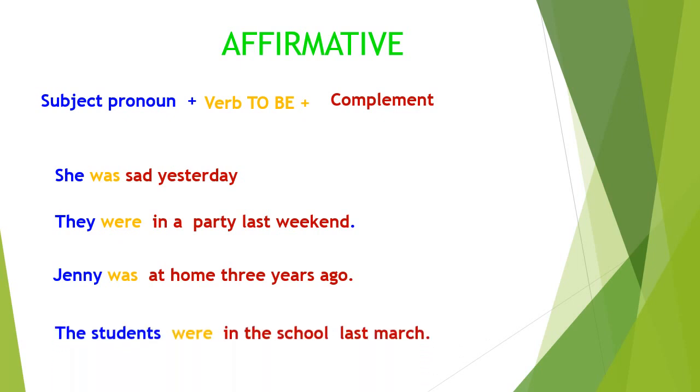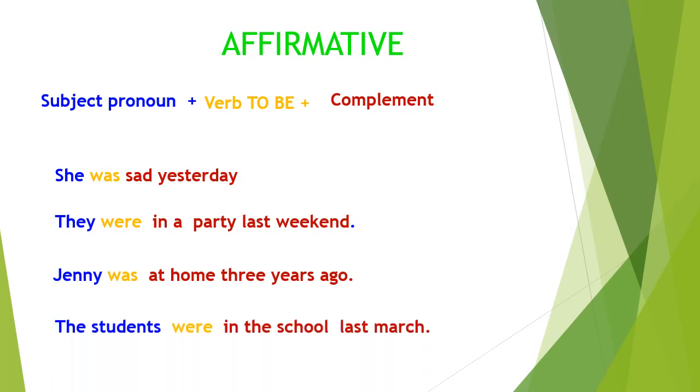Yes? Okay. The students were in the school last March. Okay? In this case, were, because the subject pronoun is plural. Okay? When you make affirmative sentences, you use this structure. Don't forget, students, please. Okay. Continue with the past to be.